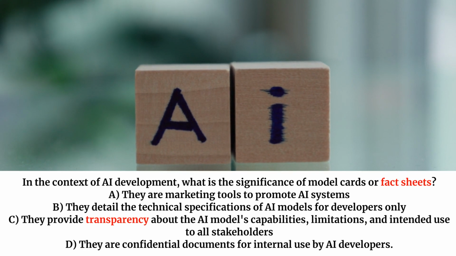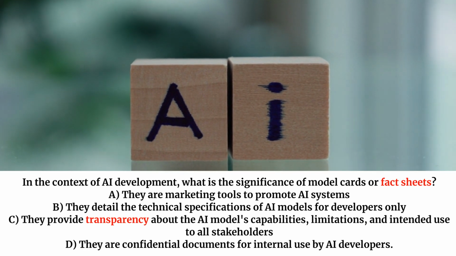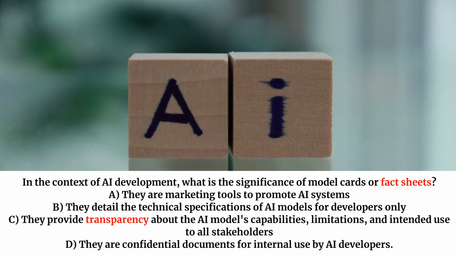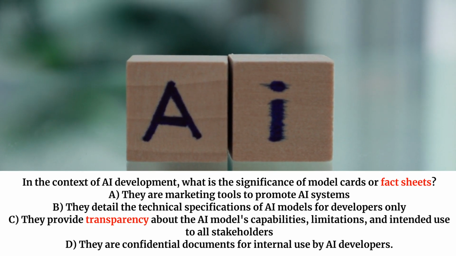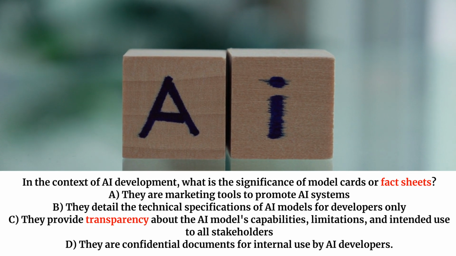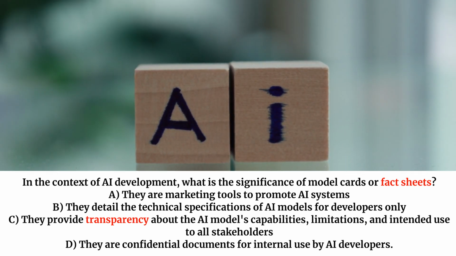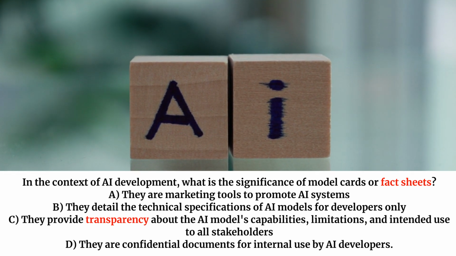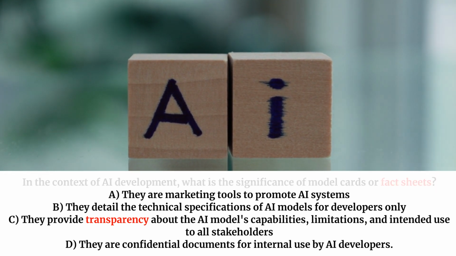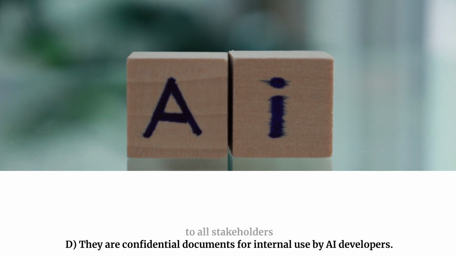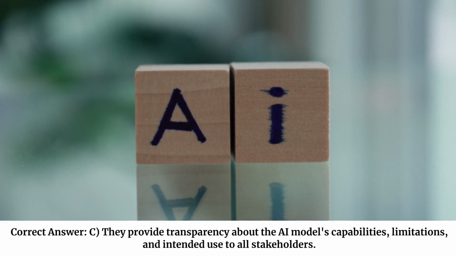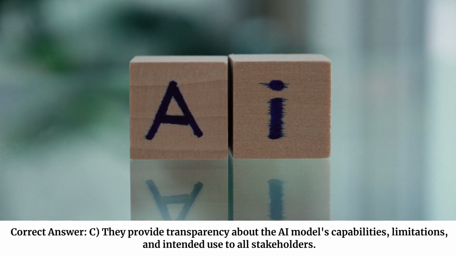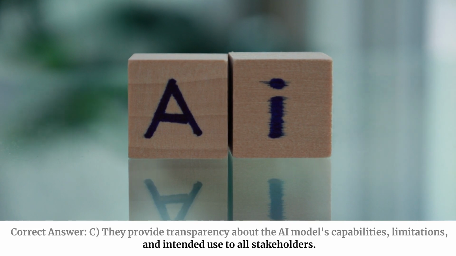In the context of AI development, what is the significance of model cards or fact sheets? A. They are marketing tools to promote AI systems. B. They detail the technical specifications of AI models for developers only. C. They provide transparency about the AI model's capabilities, limitations, and intended use to all stakeholders. D. They are confidential documents for internal use by AI developers. Correct answer. C. They provide transparency about the AI model's capabilities, limitations, and intended use to all stakeholders.